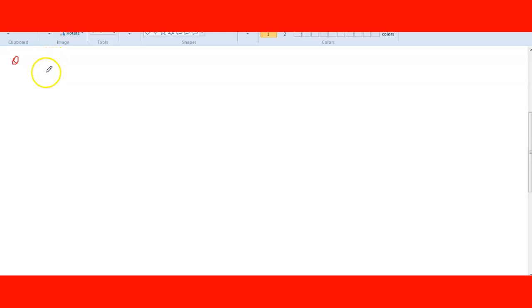Construct the analytic function whose imaginary part is given. Imaginary part means v is given: e to the power x, x sin y plus y cos y. Okay, this one is given. To differentiate this one, if you want to find vx, apply the product rule, u into v. This is v. The differentiation of v with respect to x: sin y as it is, x differentiation is 1, and this becomes 0.